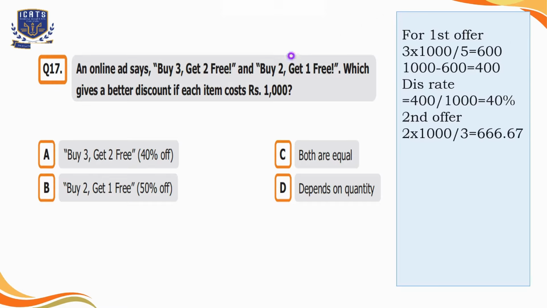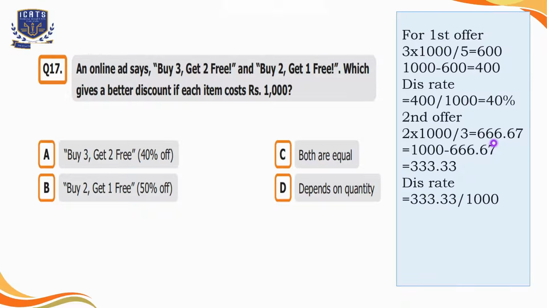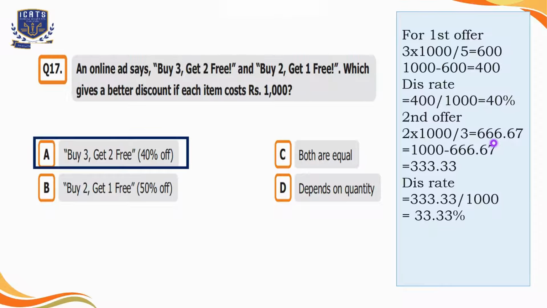Here we are going to pay for the 2 items, but we will get 3 items in total. So we'll multiply 2 by 1000 and divide it by 3. The answer is 666.67, and when we subtract it out of 1000, the answer is 333.33. Now let's find out the discount rate for this offer, that is 33.33%. So it's quite obvious that the first offer is more reasonable, in which we have to buy 3 items and get 2 free, that is a 40% off.